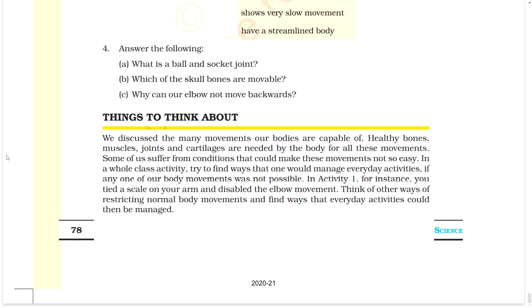Things to think about. We discussed the many movements our bodies are capable of. Healthy bones, muscles, joints, and cartilage are needed by the body for all these movements. Some of us suffer from conditions that could make these movements not so easy. In a whole class activity, try to find ways that one would manage everyday activities if any of our body movements was not possible. In Activity 1, for instance, you tied a scale on your arm and disabled the elbow movement. Think of other ways of restricting normal body movements and find ways that everyday activities could then be managed.